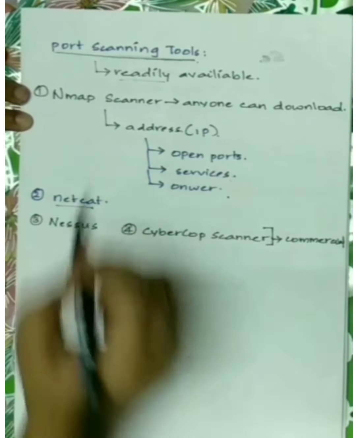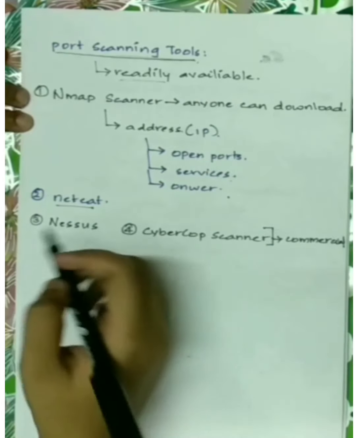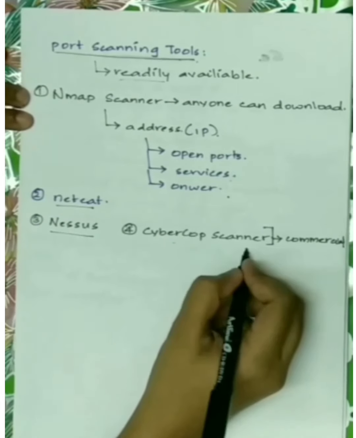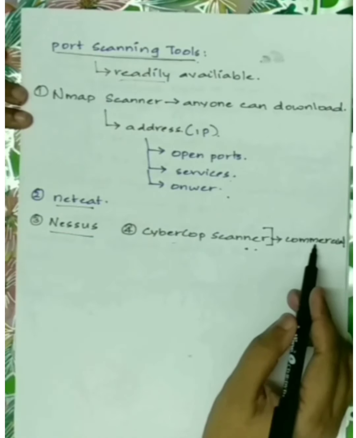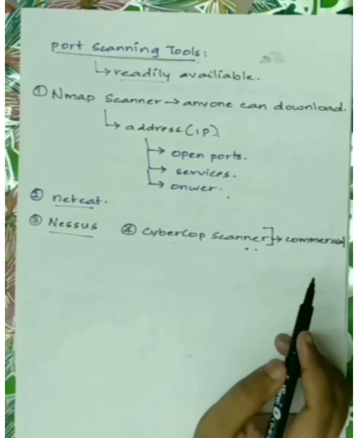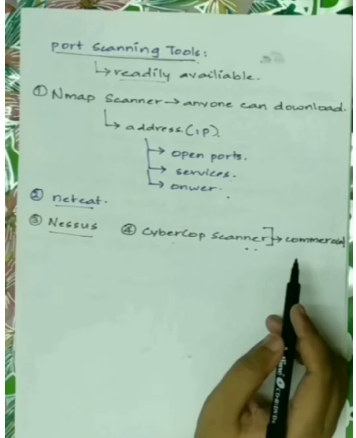Another example is Netcat, which is also similar to the Nmap scanner. Nessus and CyberCop scanners are some of the commercial port scanning tools. They are expensive but are readily available.